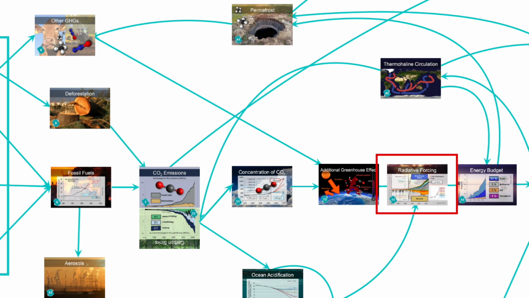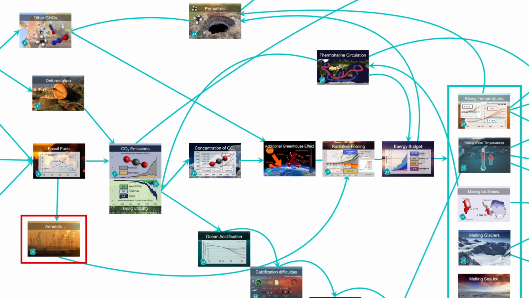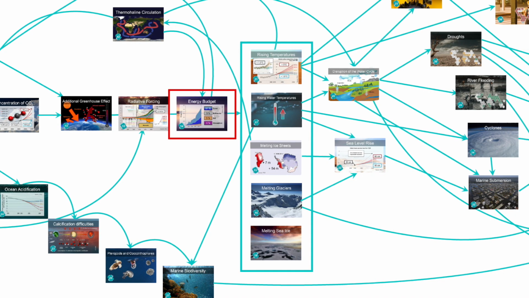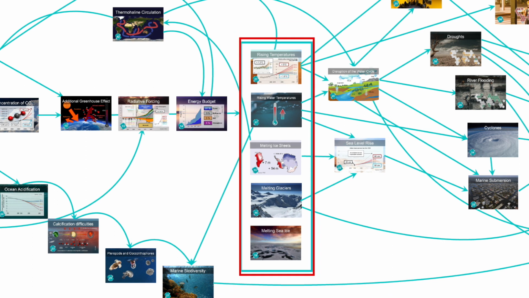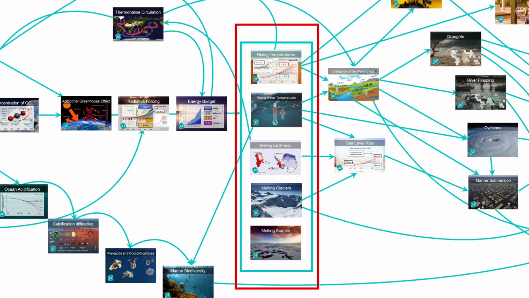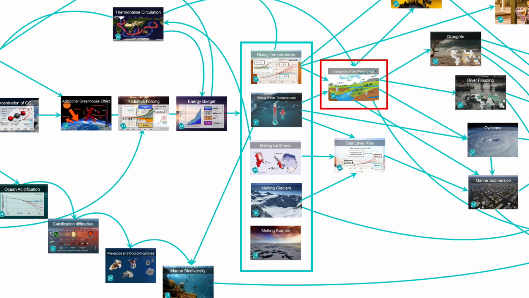then contributes positively to the radiative forcing and thus has a warming effect, while aerosols contribute negatively and have a cooling effect. With more energy being absorbed by the Earth, the energy budget then explains where this energy goes, and we see the initial effects of climate change: rising temperatures in the air and the ocean, and melting ice in the water and on land, which then leads to disruptions in the water cycle and rising sea levels.